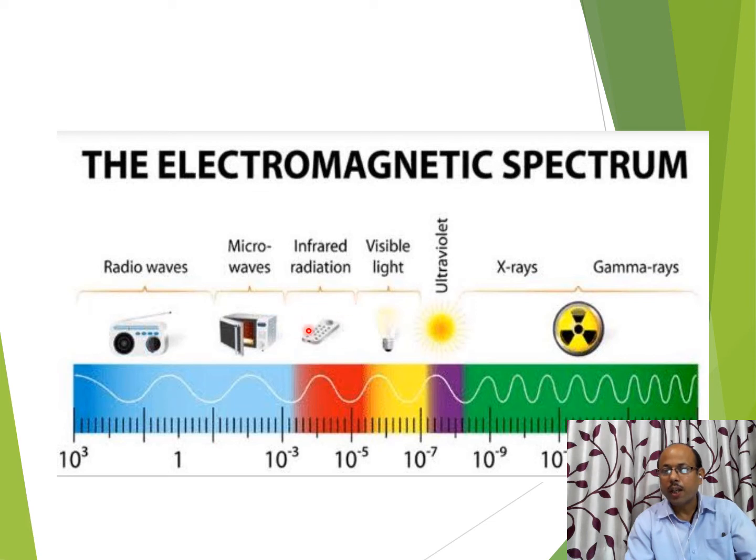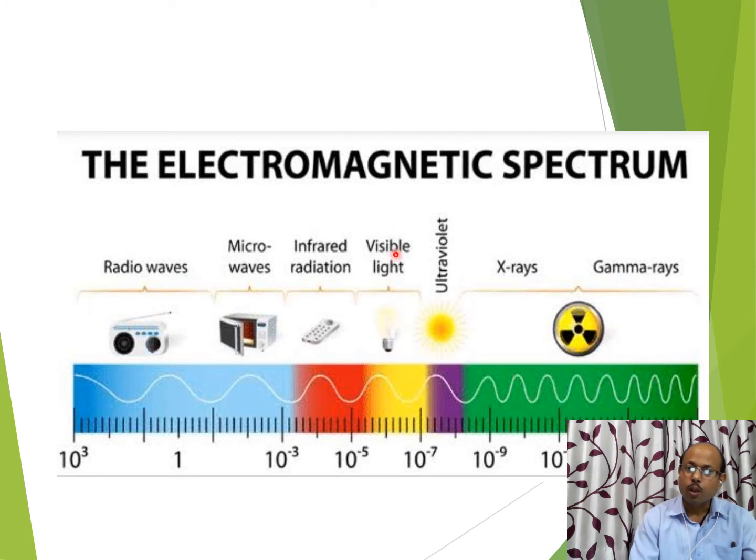In the remotes we are using infrared radiations. This is visible light, the light which causes the sensation of sight. By using visible light we are able to see the whole world. Visible light causes the sensation of sight, and it has a wavelength of the order of 10 to the power -7.